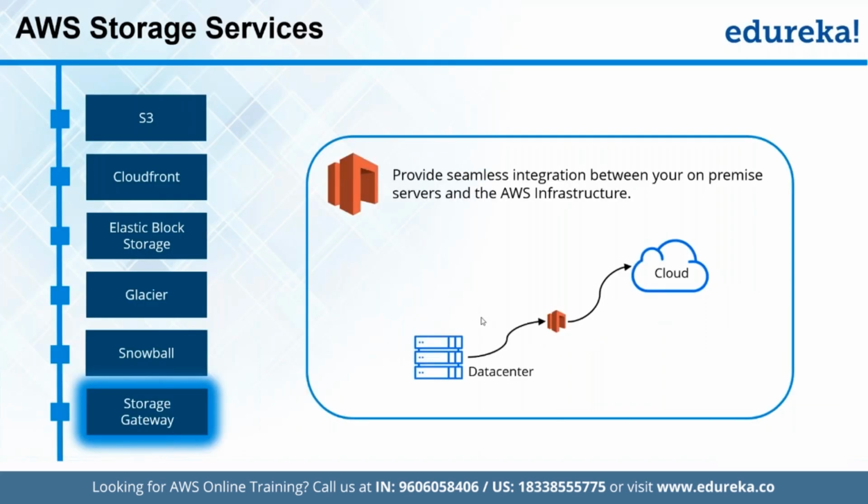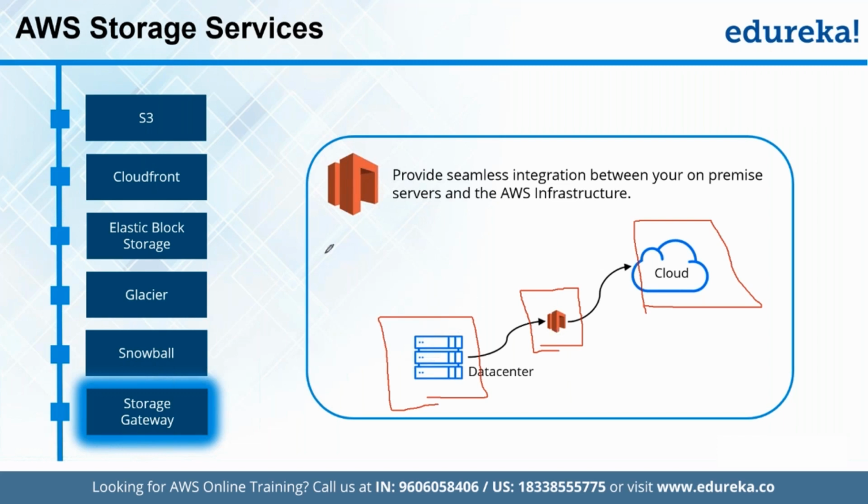And at last, we have Storage Gateway. If we are transferring data using the internet connection, we need a platform in between. For example, we have our own data center, and here we have the cloud. Just to make sure that data is delivered efficiently, plus the data integrity is maintained, that means data is not corrupted or lost in between and the connection is kept intact, we can use Storage Gateway for these purposes. All right, so that's the entire overview of the storage services offered under AWS.